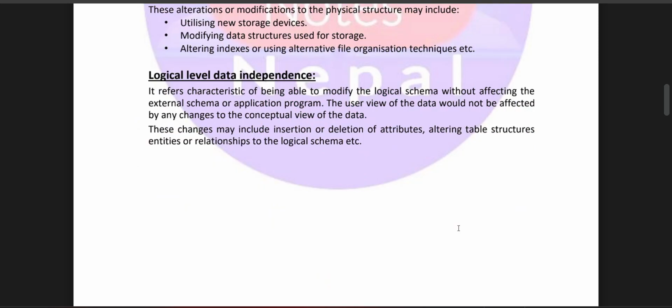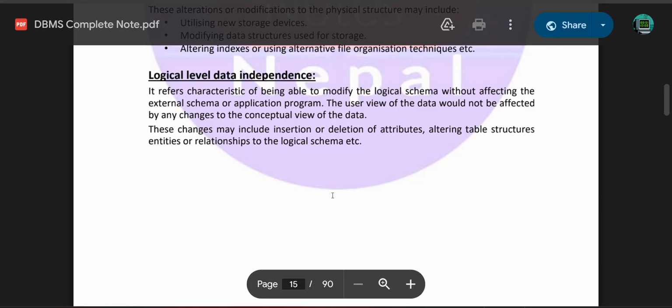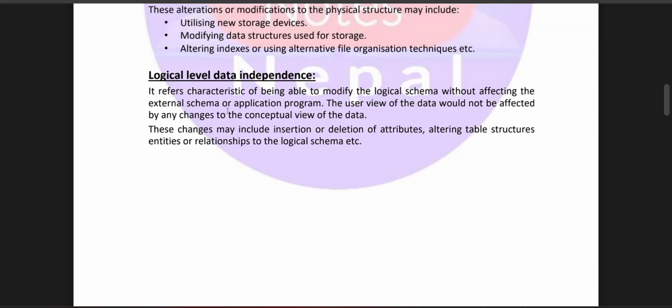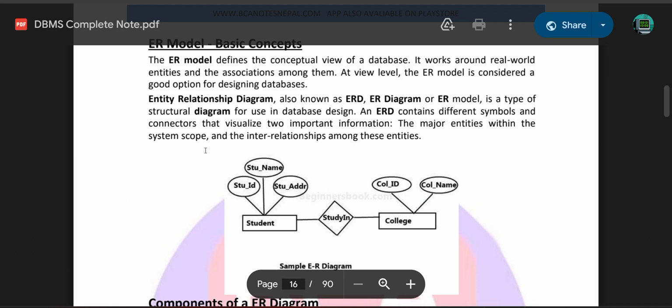Logical level data independence refers to the characteristic of being able to modify the logical schema without affecting the external schema or the application programmer. The user view of the data will not be affected by any changes to the conceptual view of the data. This change may include the insertion and deletion of attributes, altering the table structure, entity, or the relationship in the logical schema, etc. The ER model basic concept.